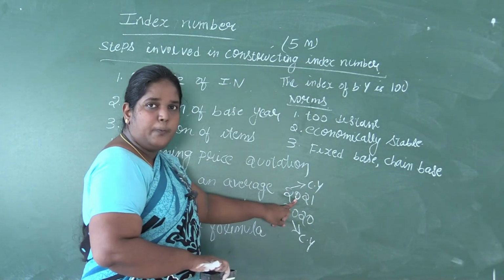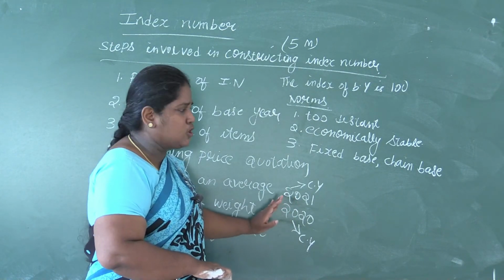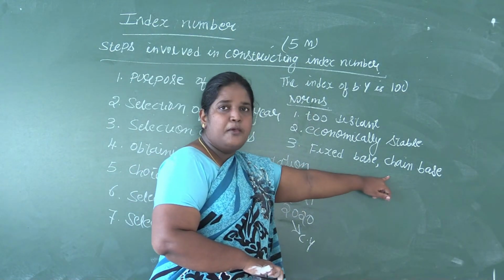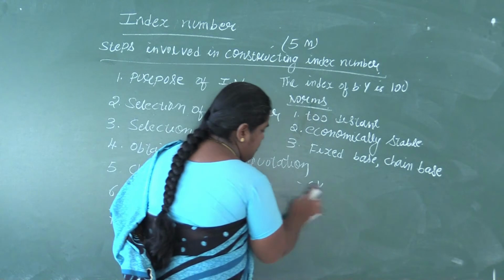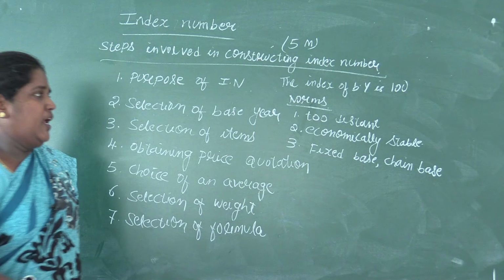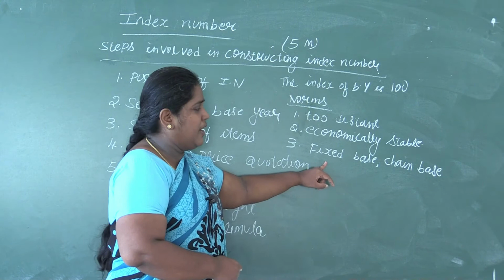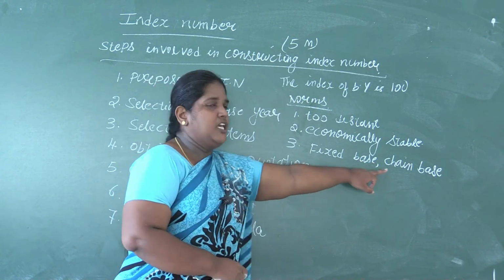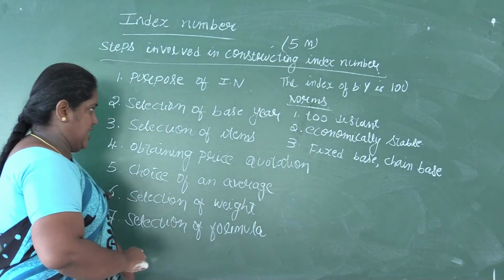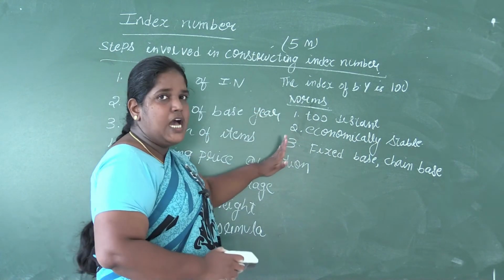If you are comparing the prices of 2021, then 2020 itself should be the base year. That time it will be called chain base period. So in the base period we have 2 types: fixed base period, where you have many current years but the base year is fixed, and chain base, where the base year is the preceding year itself.